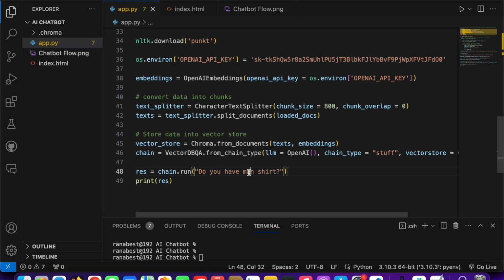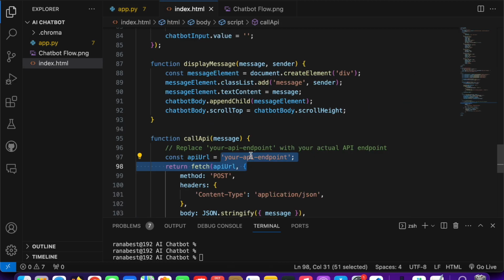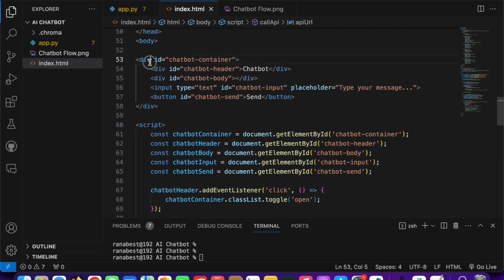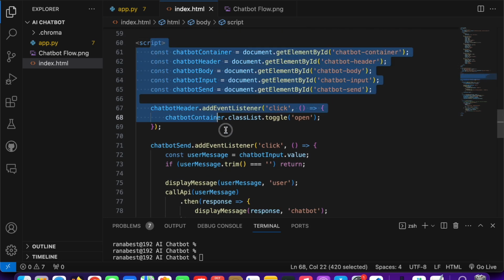What does API mean? This is our front-end application, right? I am assuming you have a little bit of knowledge of HTML and CSS. It's just simple div commands, and this is JavaScript code.